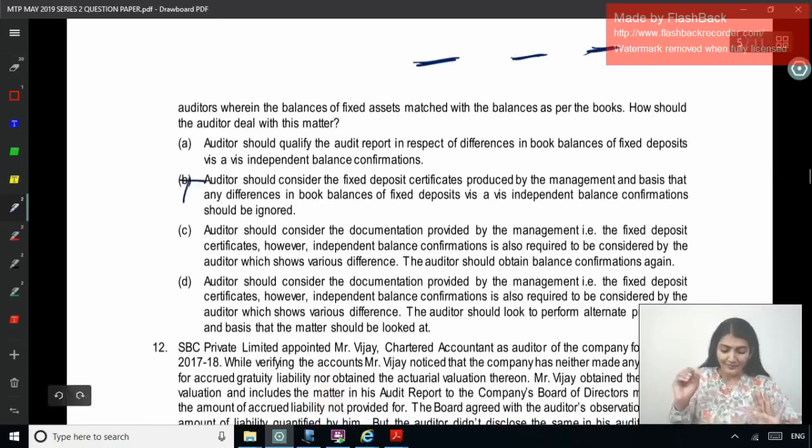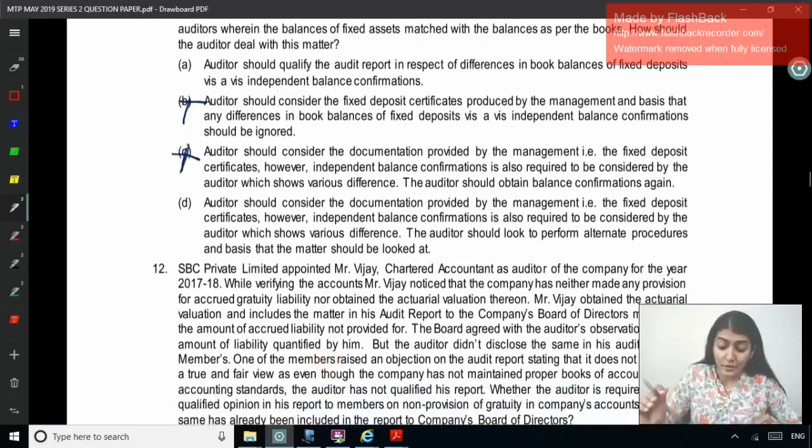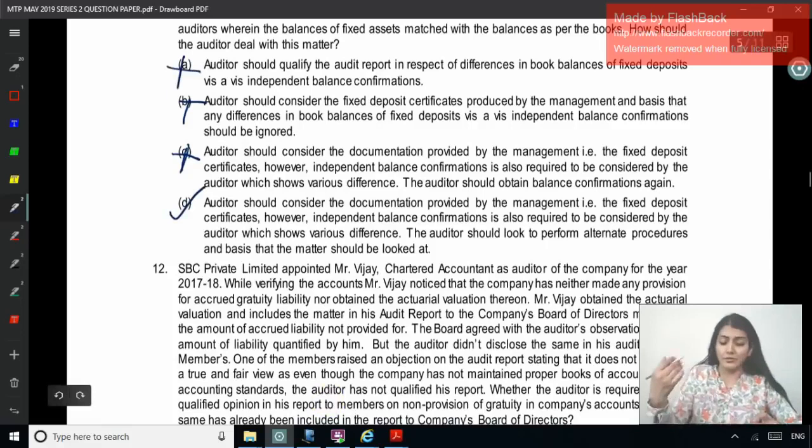Ignore, no, never. Right? Auditor should consider the documentation provided by the management, that is the FD certificates. However, independent balance confirmation is also required to be considered by the auditor, which shows various differences. The auditor should obtain balance confirmation again. No. Auditor should consider the documentation provided by the management, that is the FD certificate. However, independent balance confirmation is also required to be considered by the auditor, which shows various differences. The auditor should look to perform alternative procedures, and basis that the matter should be looked at. Right? So you should perform alternative procedures, based on that the matter should be looked at.